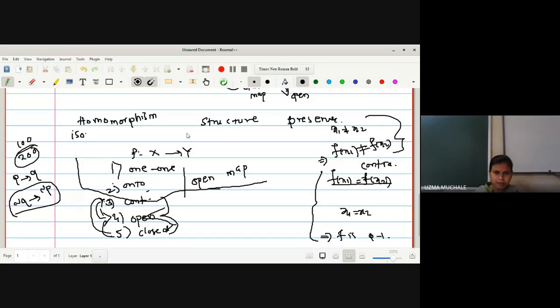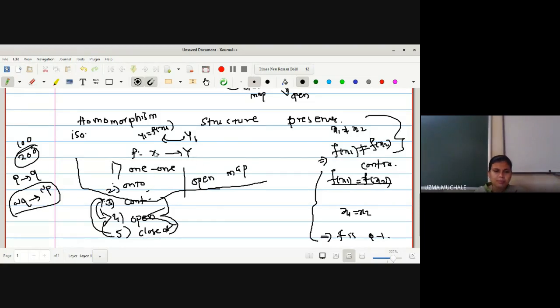Suppose I have some element, say y1, so I will have the pre-image of y1 as y1 is equal to some f of x1. For every element, if I am able to find such a pre-image, where y1 is equal to some f of x1, then we can say that this x1 is nothing but an element of X. So if it exists for every element, then we say that the mapping is onto.